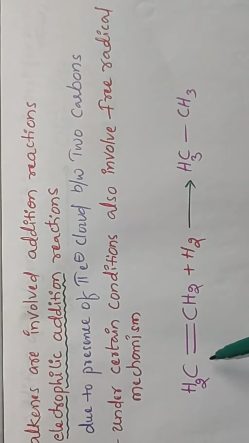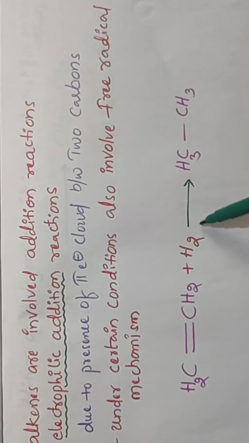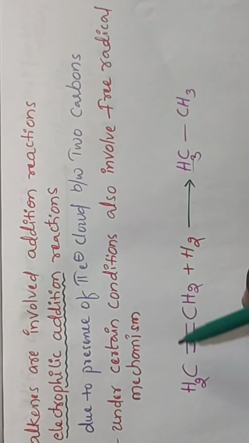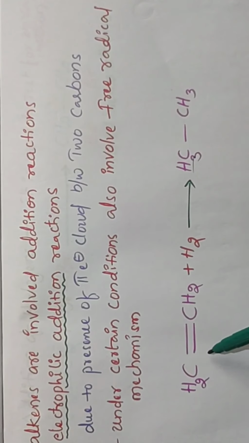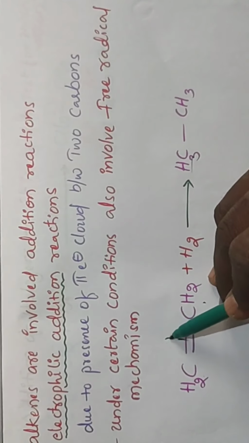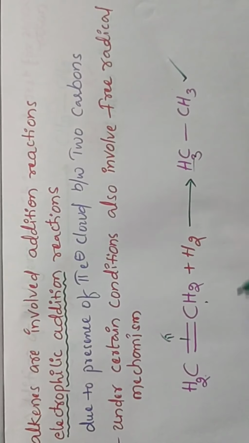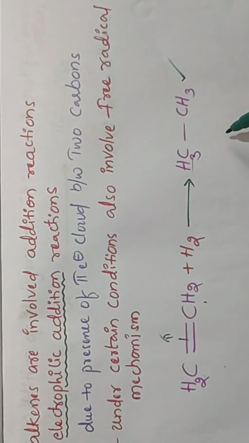For example, alkene, this is ethylene, plus H2, we get CH3. Two hydrogens are added to the ethylene, one hydrogen to this carbon and one hydrogen to this carbon, by the breaking of this pi bond. We get an alkane. Alkene to alkane is the product.